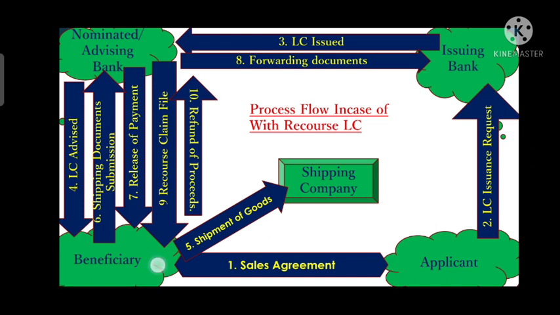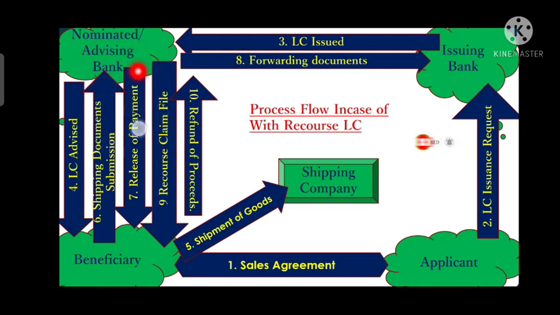First of all, there would be an agreement between the beneficiary and the applicant, called the sales agreement. After that, the applicant will apply for an LC issuance request to the issuing bank on the basis of the sales agreement. After that, the issuing bank will transmit that LC to the nominated bank, or we can say the advising bank.